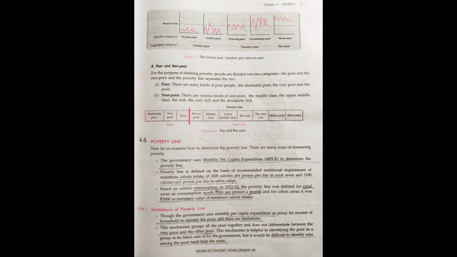Understood how the poverty line works and identifies the poor and non-poor, right? So on the basis of calorie norms, 2400 calories per day in a rural area and 2100 calories per day in urban areas, all those who fail to achieve such calories are coming under the poverty line, right?